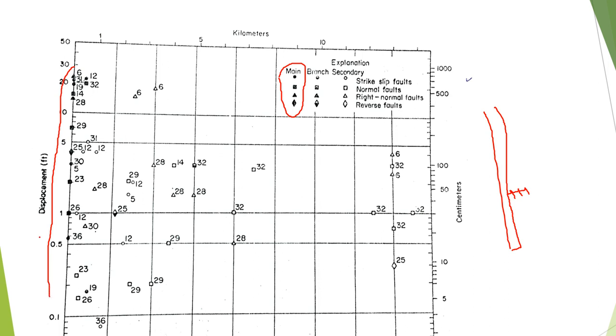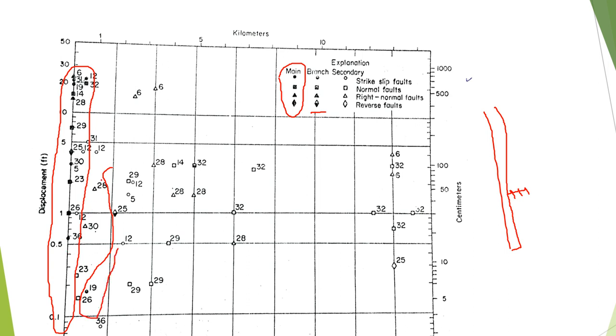Those are very near to the main zone of the fault. Is it clear? So they have bigger displacement. You see that the displacement is up to 20 feet, or maybe more than that, up to 26, 27 feet, right? So along the main fault, displacement is produced. Then you see there is another type that is called the branch fault. If you see along the branch fault, these are the events, and then these are the events, right?